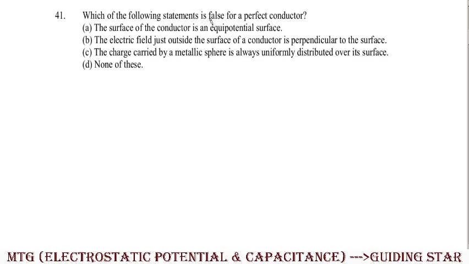Next, moving to the second, question number 41 of the MTG book. Which of the following statements is false for a perfect conductor? The surface of a conductor is an equipotential surface. Yes, that is correct. Just before this we told that V should remain constant, not only on the surface but also inside. Inside also the potential remains constant.